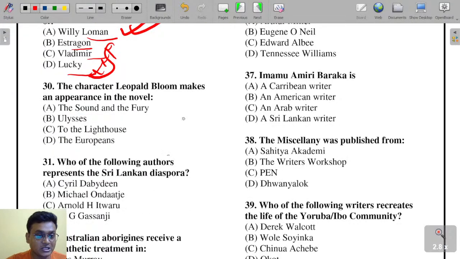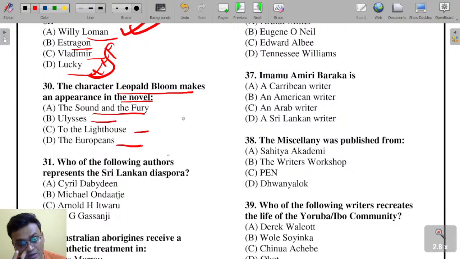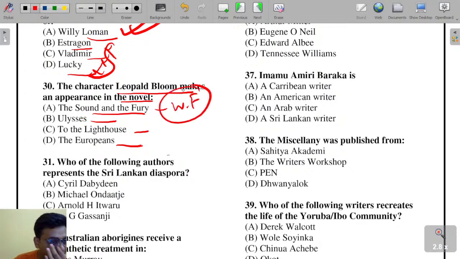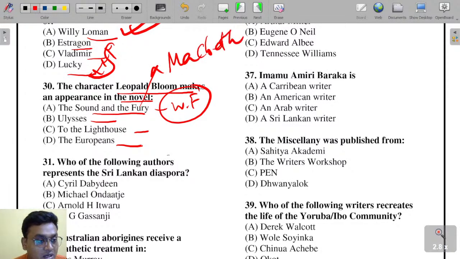Excellent question here. Leopold Bloom makes an appearance in the novel: The Sound and the Fury, Ulysses, To the Lighthouse, The Europeans. The Sound and the Fury is a novel by William Faulkner, and its title has been taken from Shakespeare's Macbeth.